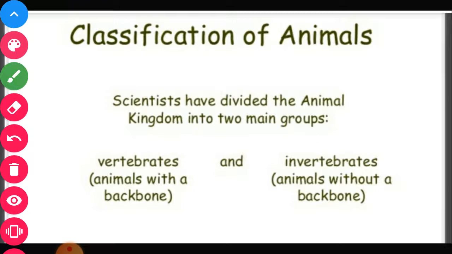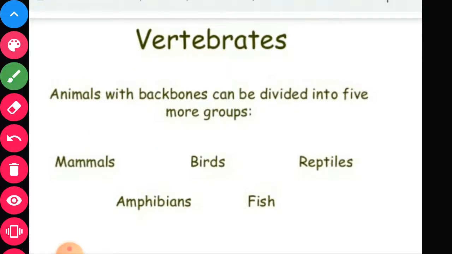If they have a backbone, they are vertebrates. If they don't have a backbone, they are invertebrates. So these are two main groups of animals. Now, vertebrates.